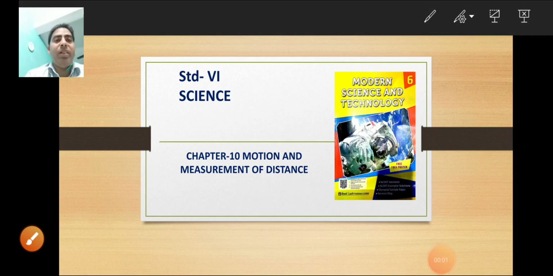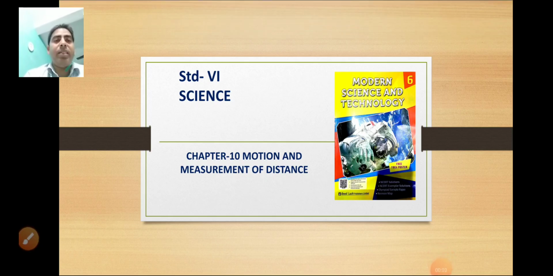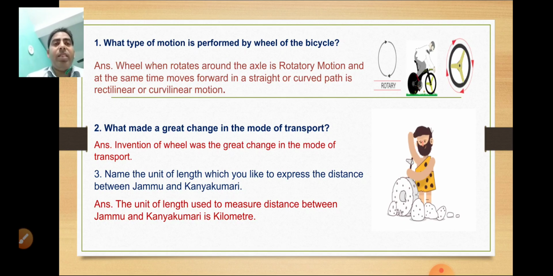Morning everyone. This is Standard 6 Science chapter Motion and Measurement of Distance, and in this chapter we are going to discuss the question and answer. Okay, first question is, what type of motion is performed by wheel of the bicycle?